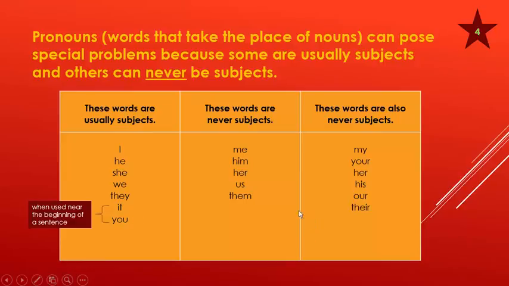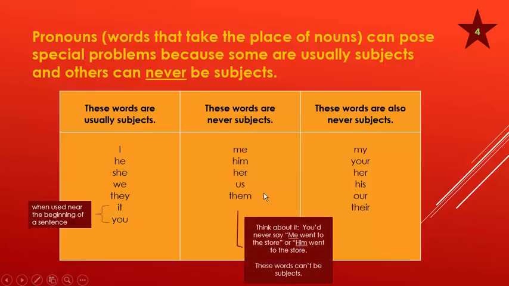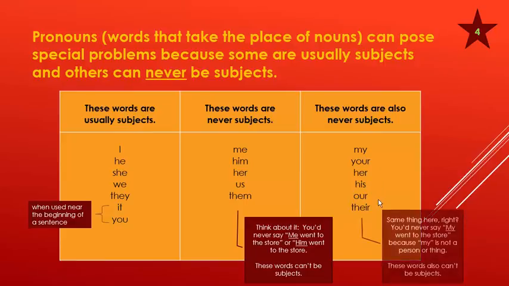These words are never subjects. Me, him, her, us, and them. Think about it. You'd never say me went to the store or him went to the store. These words can't be subjects. These words are also never subjects. My, your, her, his, our, and their. Same thing here, right? You'd never say my went to the store because my is not a person or a thing. These words also can't be subjects.